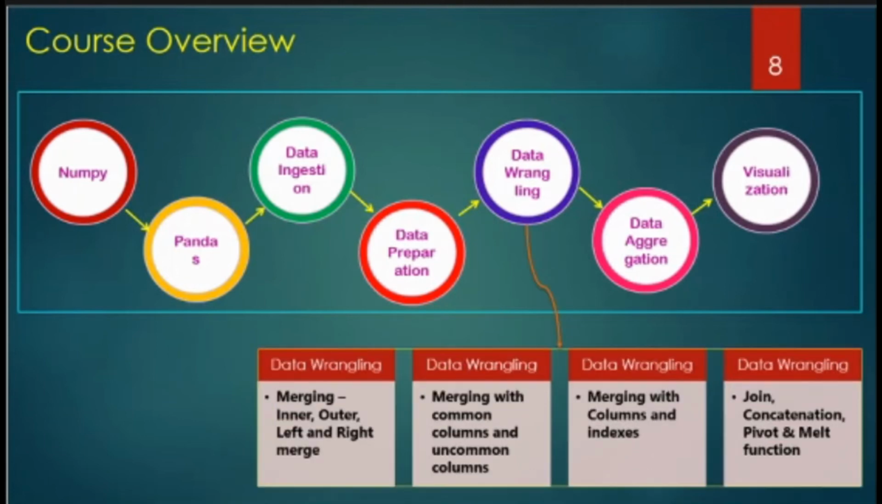The next is data wrangling. It will allow you to merge data from various data sources using inner, outer, left, and right joins. We will also see how to merge with the column and the index label of the data frame. And then we will see various other operations like join, concatenation, pivot, melt, etc.